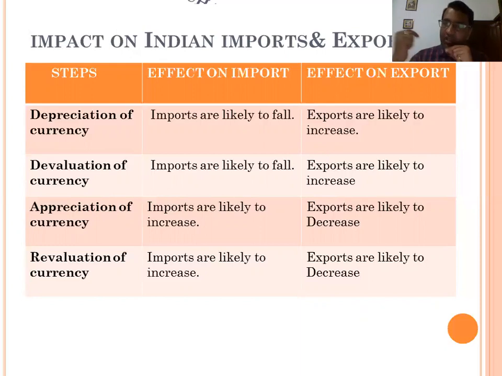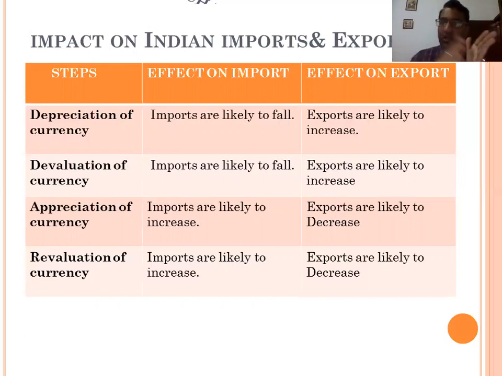But now the Indian goods are cheaper for the foreigners, so they will purchase more. So exports are likely to increase. So due to the depreciation, imports are likely to fall and exports are likely to increase, because now we have to pay more rupees for the dollar. It means import is costly for us, so we will purchase less quantity from another country. So the import falls.